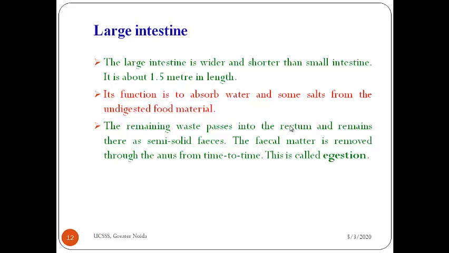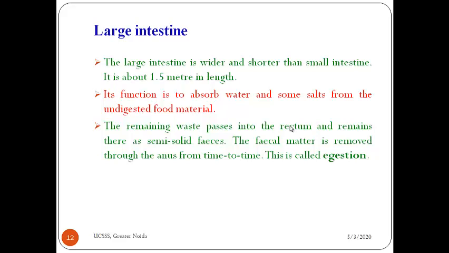First is ingestion, where the food is taken inside our body. Then digestion takes place. The food passes through a continuous canal divided into various compartments: mouth, stomach, small intestine, large intestine, rectum and anus.